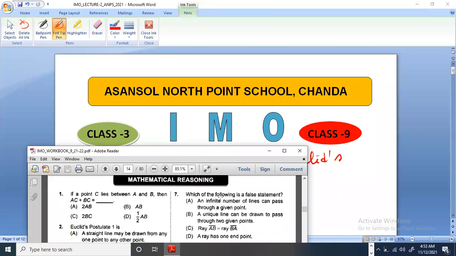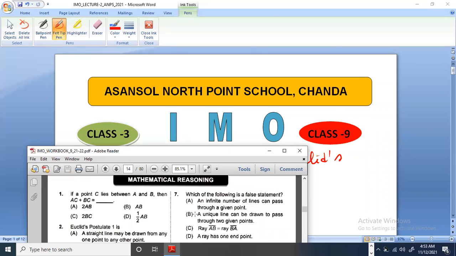Question number 7 now. Which of the following is false statements? So read the statements carefully. An infinite number of lines can pass through a given point. So false. Okay. So this is true one.